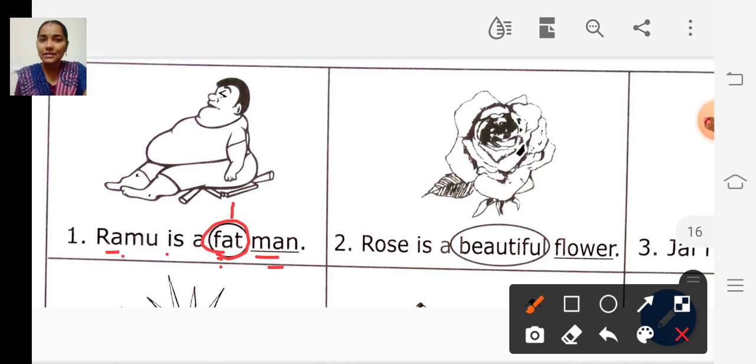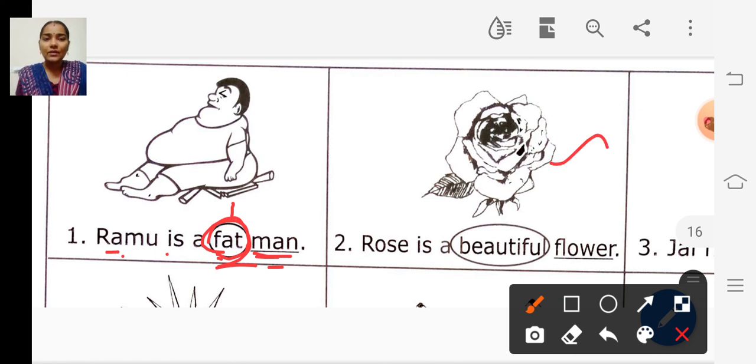How is he? He is fat. So fat is the adjective, and man is the noun.